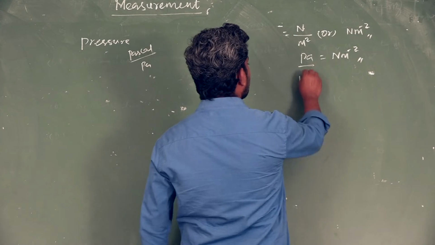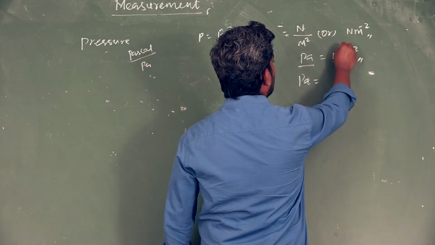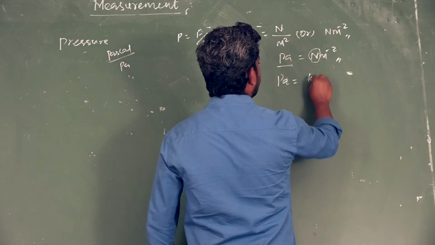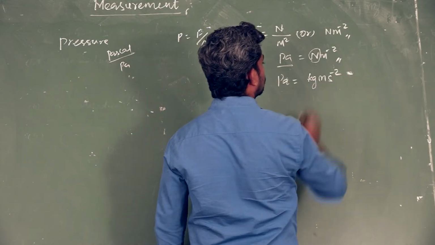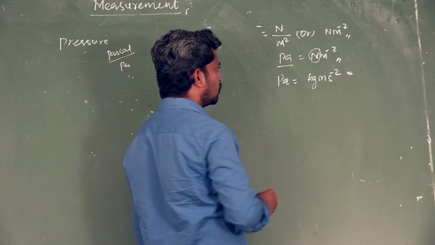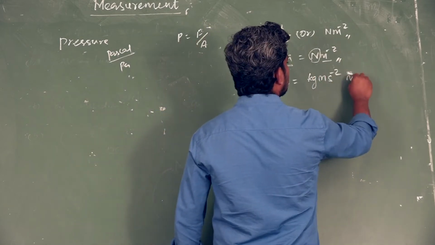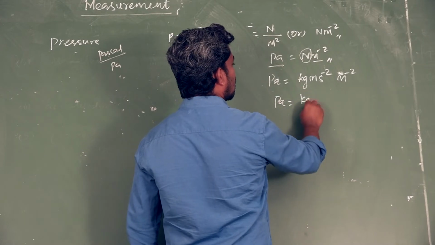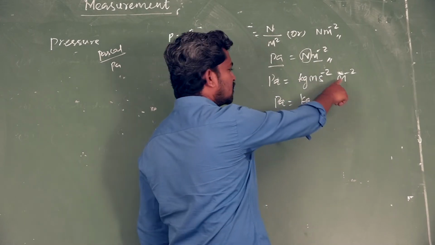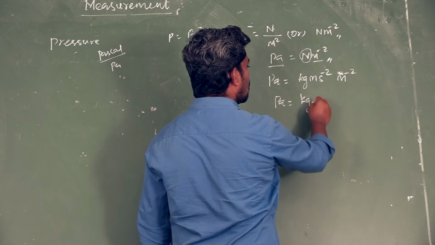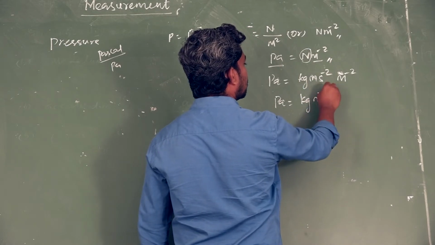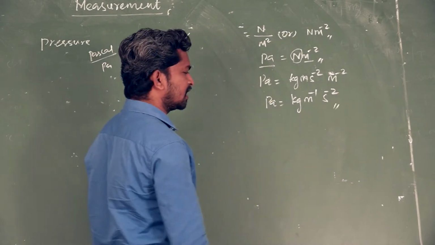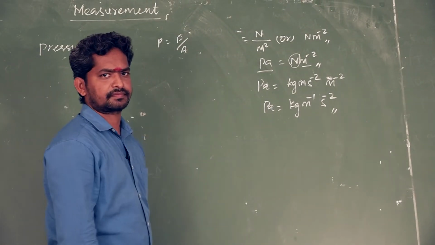Sometimes, see, Pascal is equal to, you know well, what is the equivalent unit of Newton? Kilogram meter second minus 2. This is the equivalent unit of Newton. And next, meter minus 2. So Pascal is equal to kilogram, meter power plus 1, meter power minus 2. So cancel: kilogram meter power minus 1 second minus 2. This is another equivalent unit of Pascal.